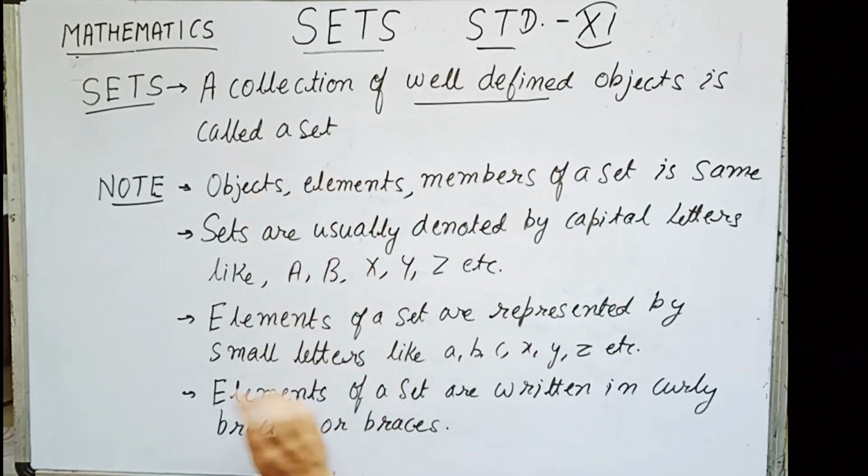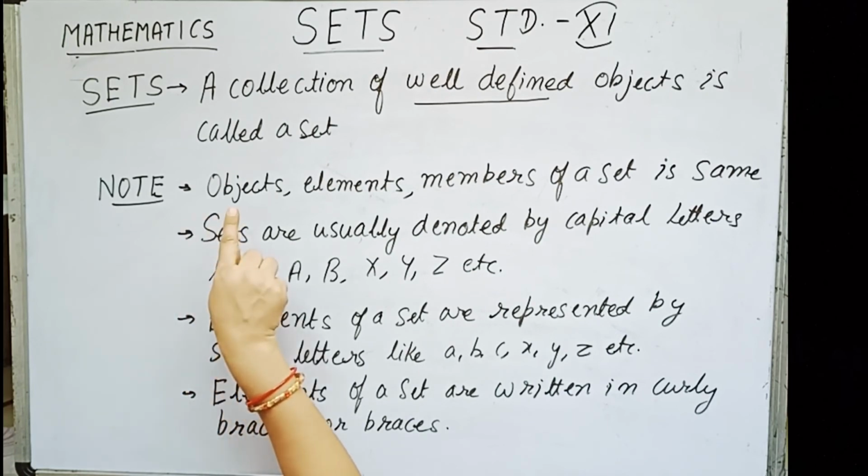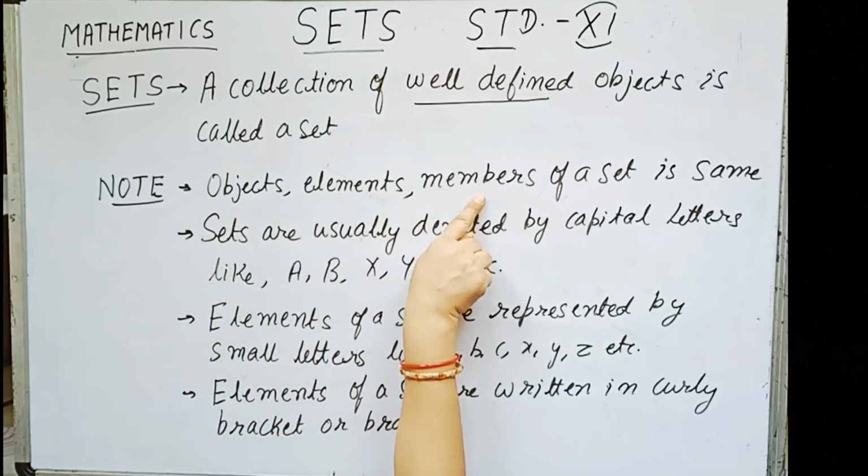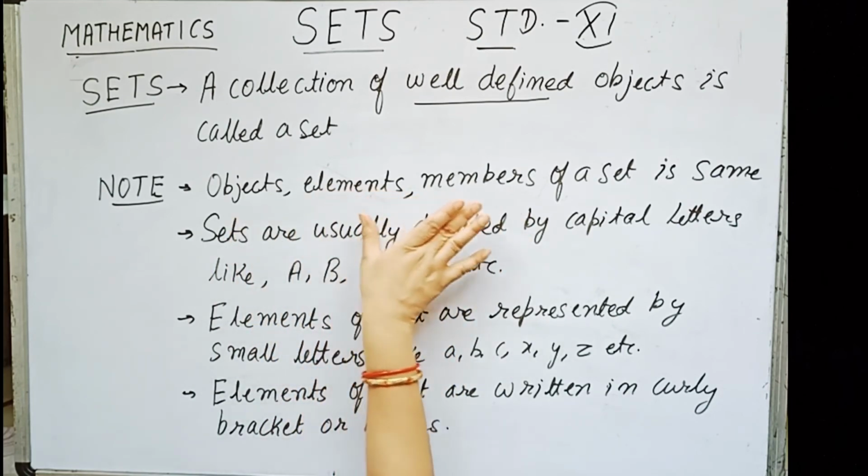Now, you should take care of some notes while writing a set. First, objects, elements and members, all these three names are synonymous, that is, they represent the same thing in a set.